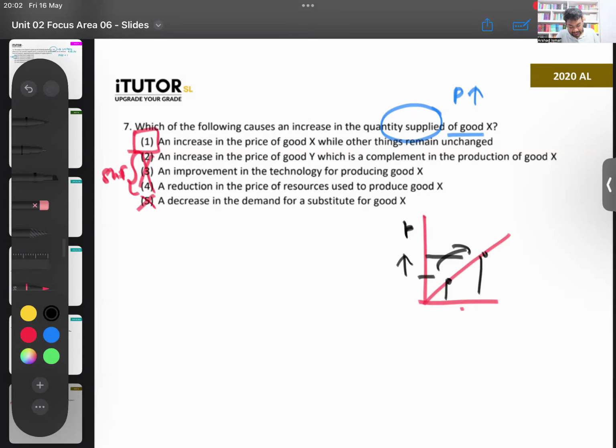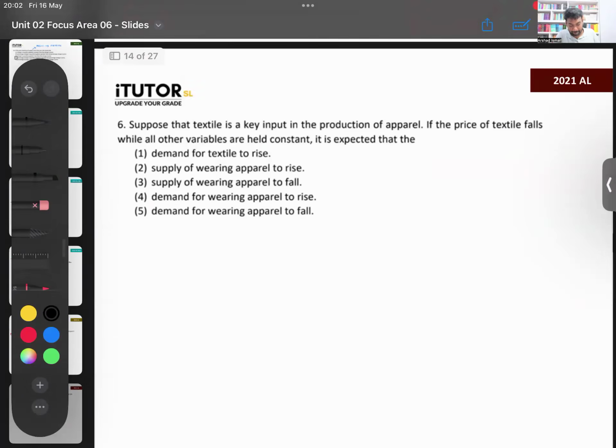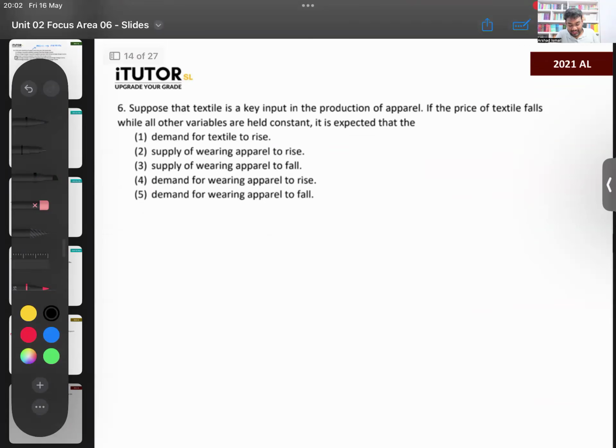Done. Then 2021. Suppose that textile is a key input of apparel. So textile is cloth. It's an input that is used to produce apparel.